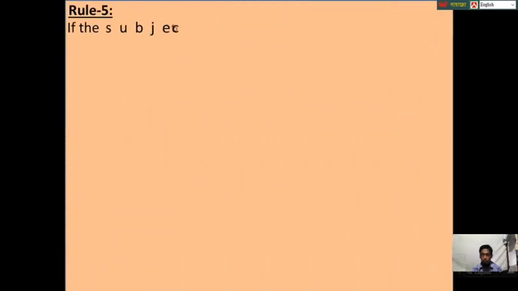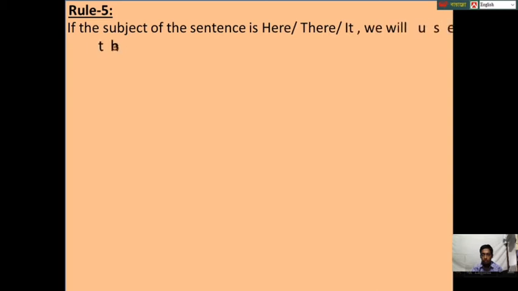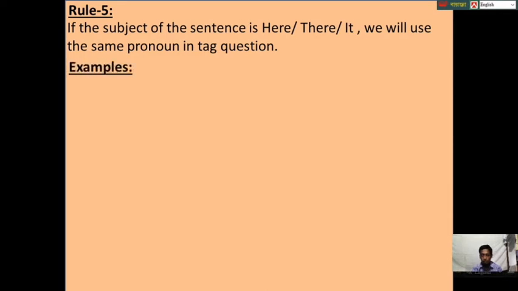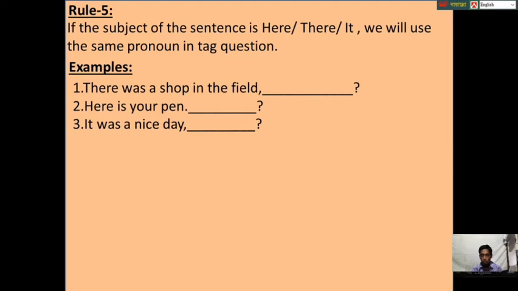Rule 5. If the subject of the sentence is here, there, it, we will use the same pronoun in the tag question. For examples, there was a shop in the field, so the tag question will be wasn't there. Here is your pen, so the tag question will be isn't here. It was a nice day, so the tag question will be wasn't it.